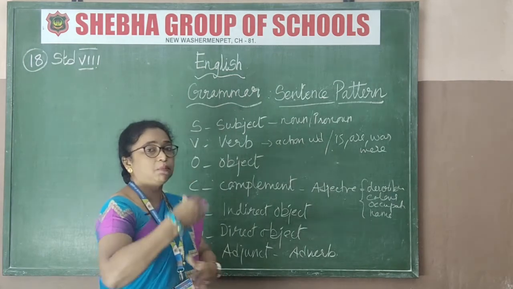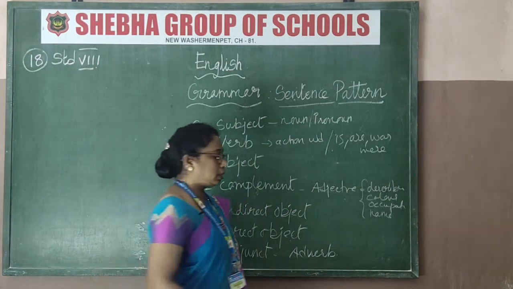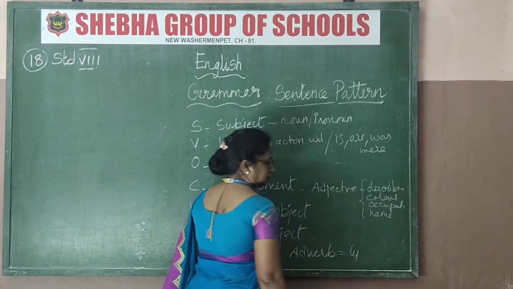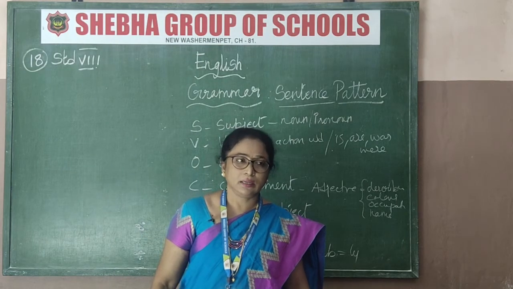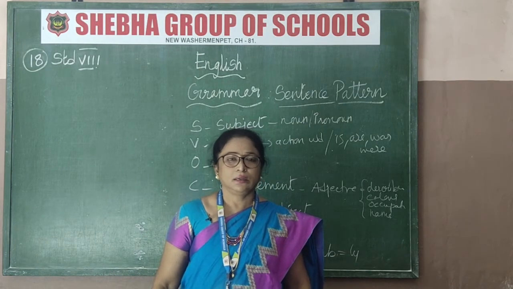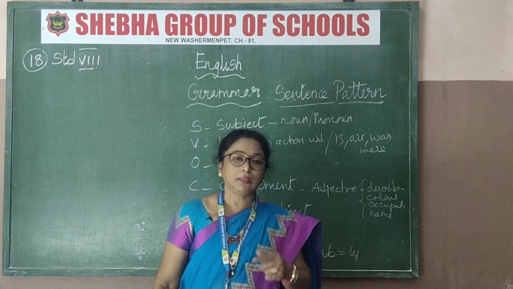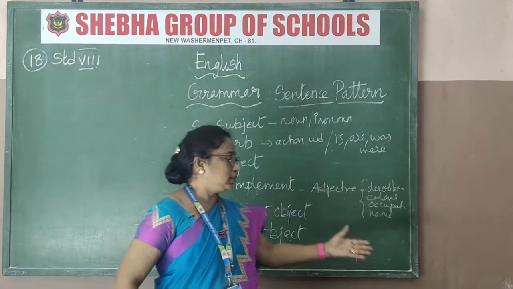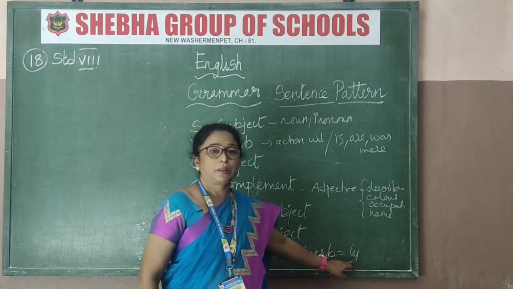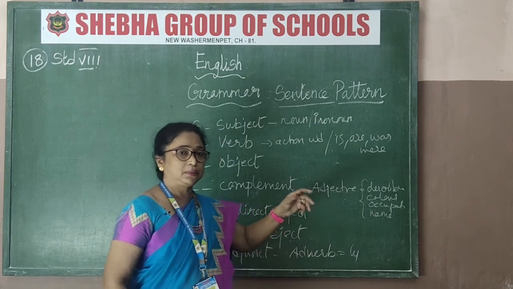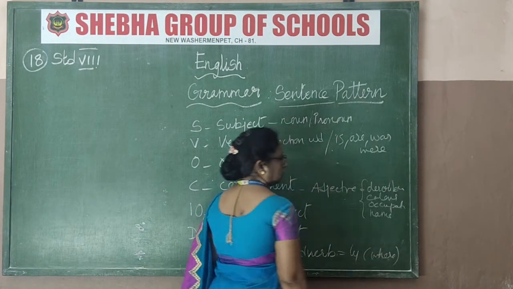It adds more to the verb, and it mostly ends in ly, for example collectively, suddenly, additionally. Another kind is place, where. The question you ask is where. Got that now?